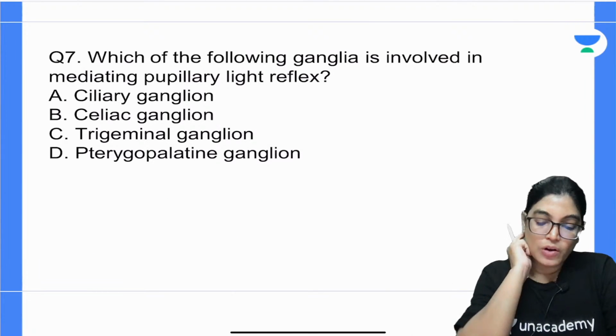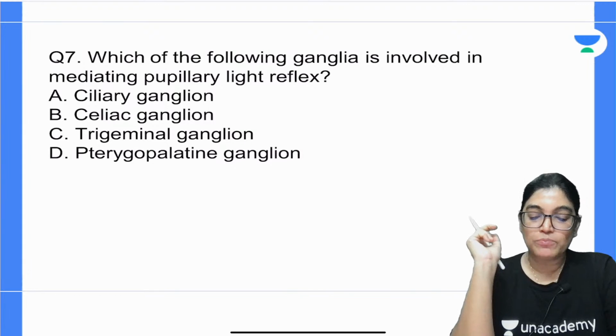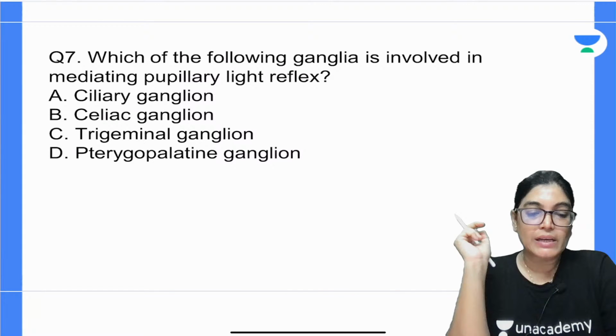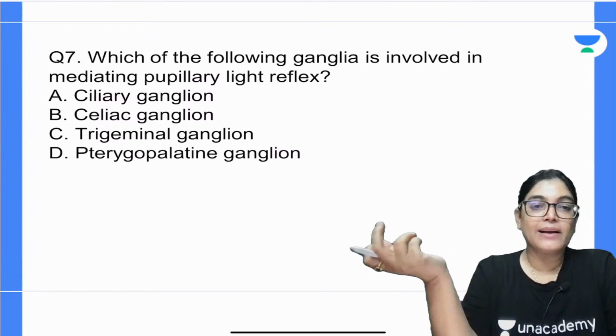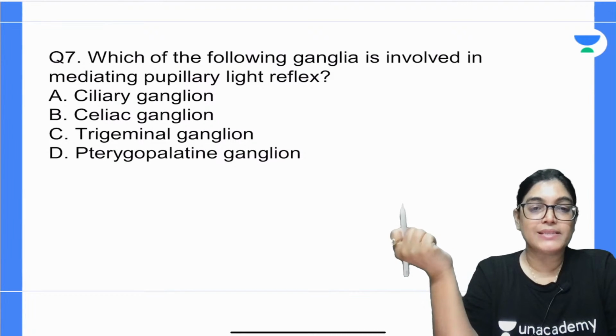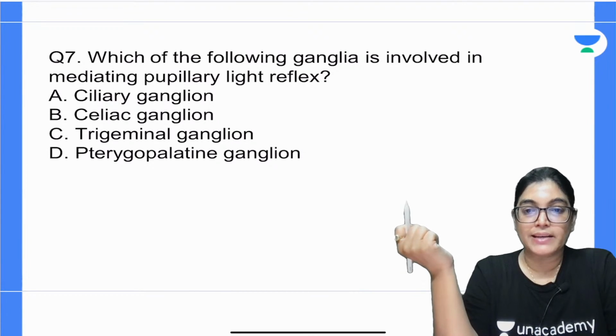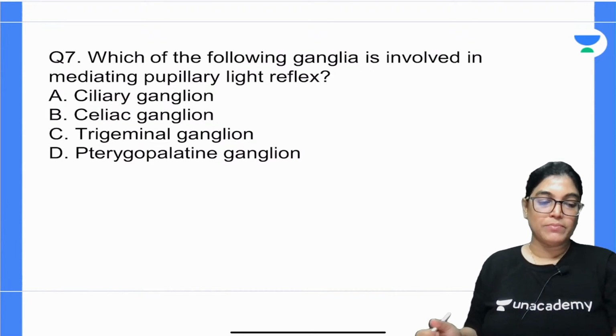Which of the following ganglia is involved in mediating the pupillary light reflex? Whether it is ciliary ganglion, celiac ganglion, trigeminal ganglion, or pterygopalatine ganglion. Four options are there. Mark the correct answer.